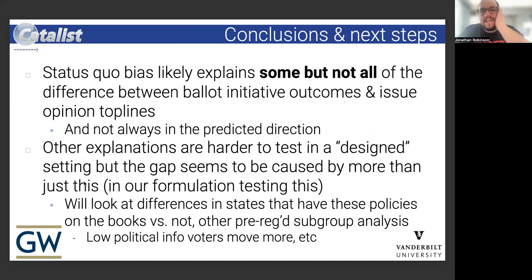So I think across these 6 survey experiments that we examined, we see that, relatively speaking, status quo bias likely explains some, but not all, of the difference between ballot initiative outcomes and issue opinion top lines. It's not always in the predicted direction, or in some cases it's null, as in the case of Medicaid expansion, but across 4 of those 6 issues that we tested, Medicare for all, paid family leave, parental consent for abortion, and background checks for gun purchases, we see that this does go in the predicted direction of our theory.